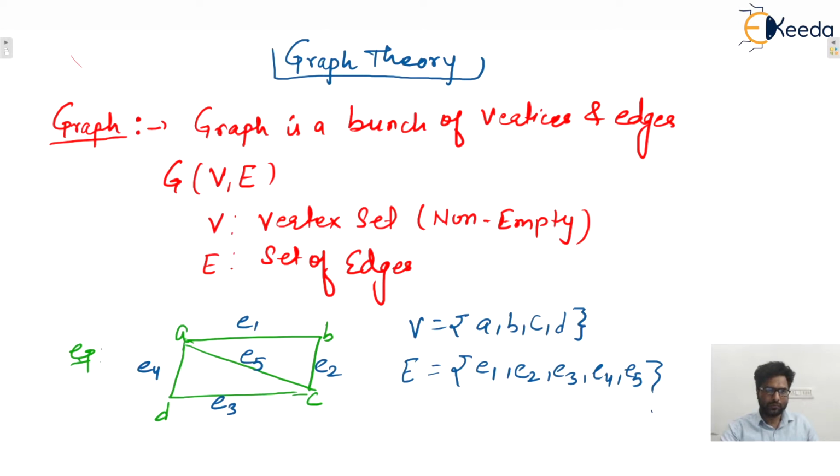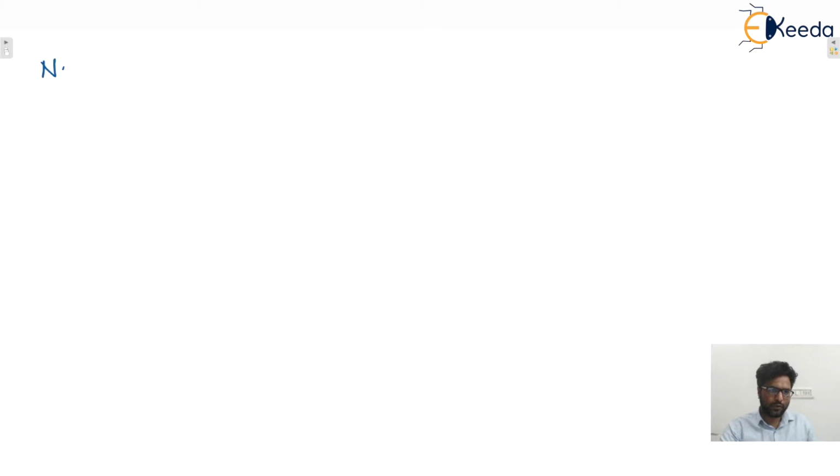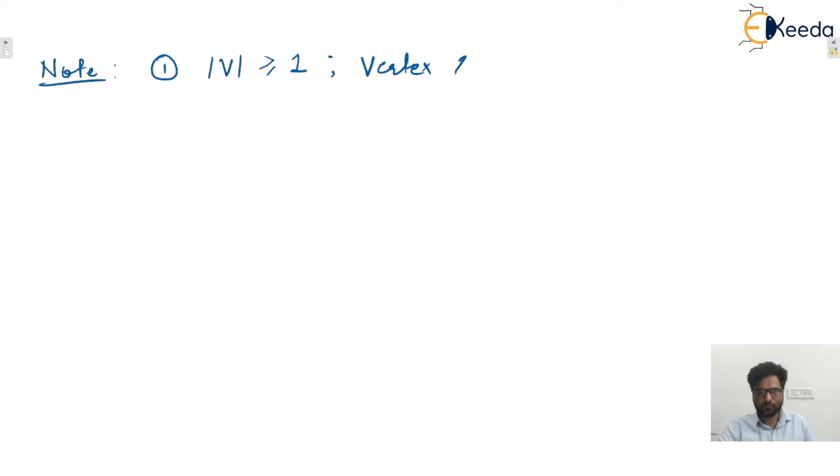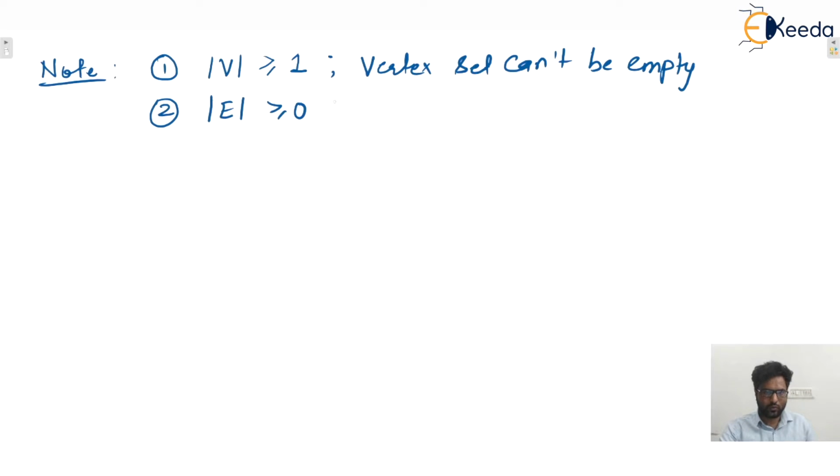So write down one note. In the note you can write down, first point, the cardinality of the vertex set is always greater than or equal to 1. That means the vertex set cannot be empty. The second one, the cardinality of the edge set is greater than or equal to 0. That means the edge set can be empty as well.